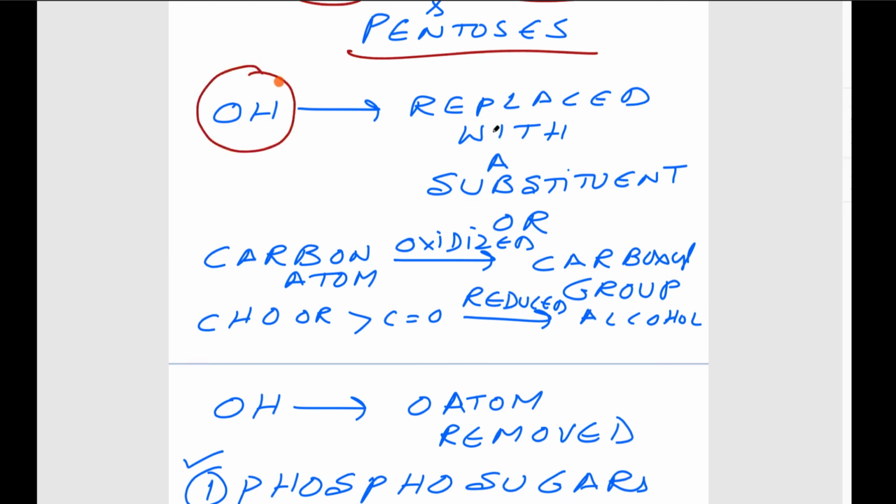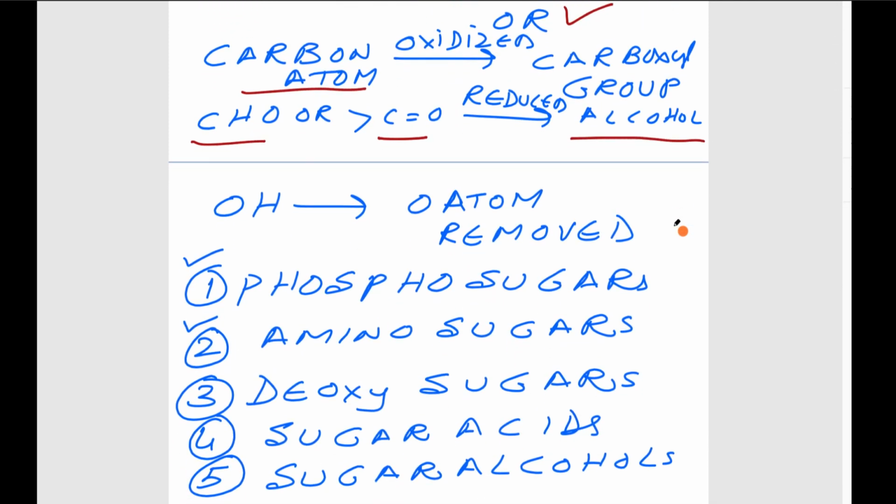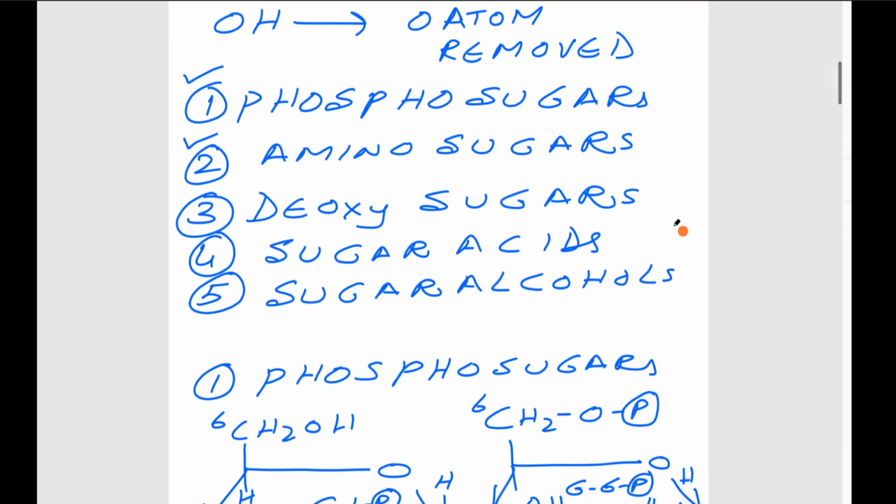Suppose one of the hydroxyl groups is replaced with a substituent R. A carbon atom is oxidized into a carboxyl group, or aldehyde or keto groups are reduced into an alcohol. Or in the OH, the O atom is removed. Then we discussed various types of derivatives: phosphor sugars, amino sugars, deoxy sugars, sugar acids, and sugar alcohols.